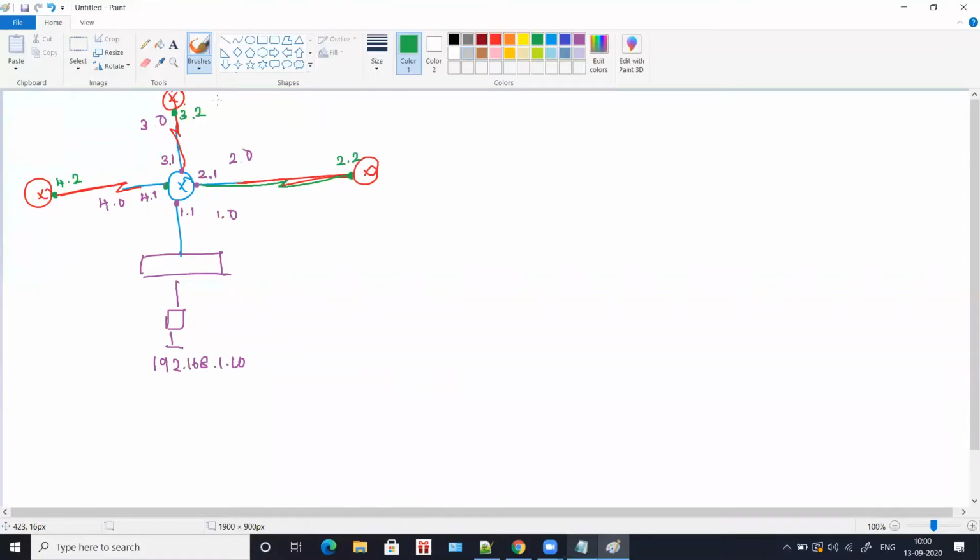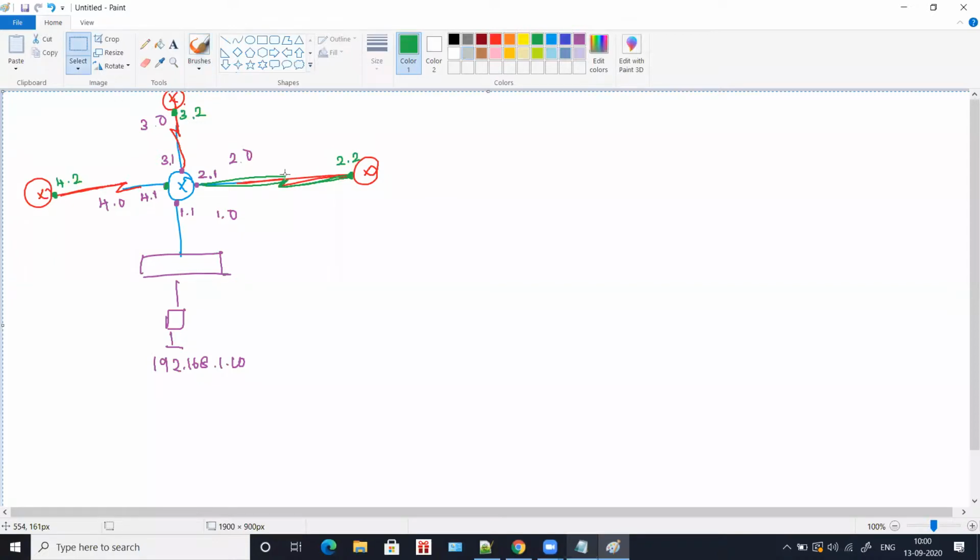For 3.2, the network ID is 3.0. 4.2, the network ID is again 4.0. And for 2.2, the network ID is again 2.0. Okay, so now all these are in the same network. So a serial interface connecting two routers should be in the same network, or it should have the same network ID. Yes, so these are the two major rules of a router.